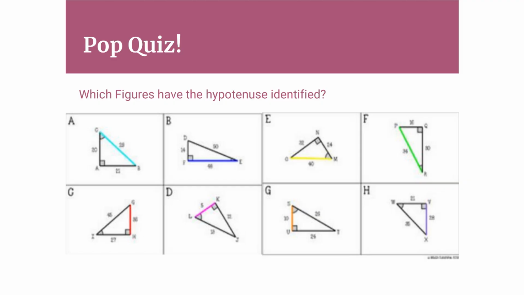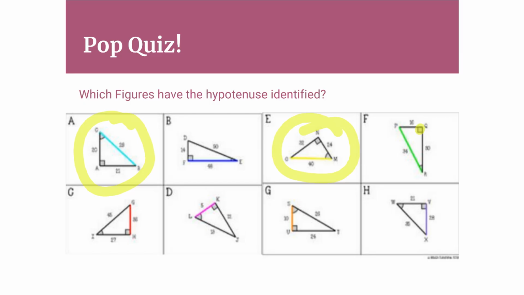Okay, so let's take a look. There's the 90-degree angle, and directly across from it, there's our hypotenuse. So we can say that that one is definitely the hypotenuse identified by the color. What about this one? There's the angle, which means across from it would be the hypotenuse, but they've shown the line that's adjacent to it. So if it's adjacent to the 90 degrees, then it is not the hypotenuse. We've got the 90-degree angle, and directly opposite from it is the hypotenuse, and that is one that they've got indicated. So we can say that this one is also the hypotenuse.